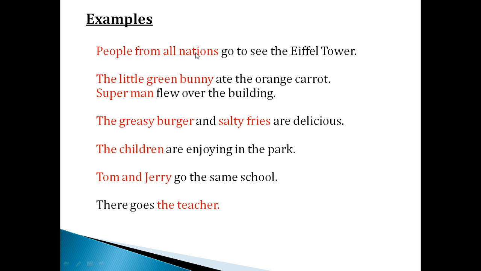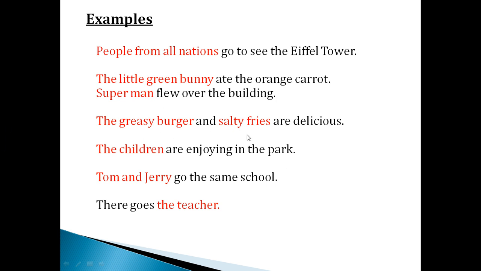So the red color that I have given, this is called as what? Subject, and then this is called as what? Predicate. Here go is what? A verb, isn't it? I already told you the predicate contains what? A verb. So here, go is a verb. Go to see the Eiffel Tower is a predicate, and this is a subject. The little green bunny ate. Ate is a what? Verb. So it is called as what? A predicate. Next sentence, Superman is a subject. Flew is a verb. So flew over the building is called as what? Predicate.